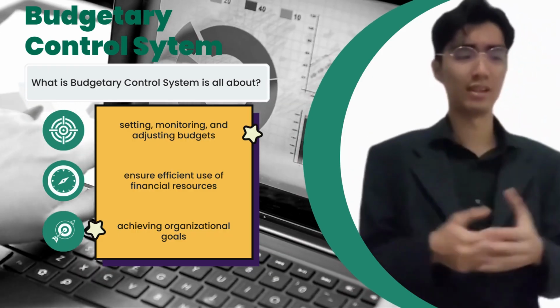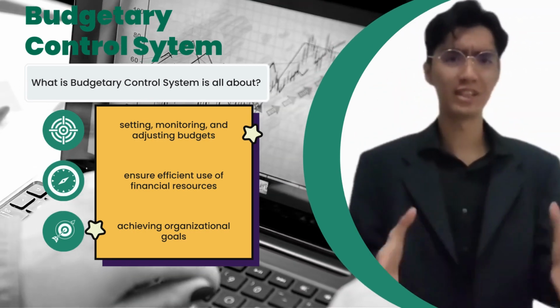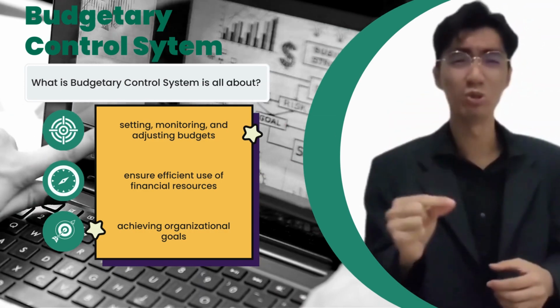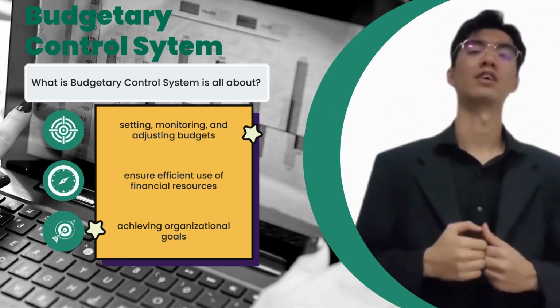Next is budget control system. So what is it? It is basically the purpose of setting, monitoring, and adjusting budgets to ensure efficient use of financial resources toward achieving organizational goals.